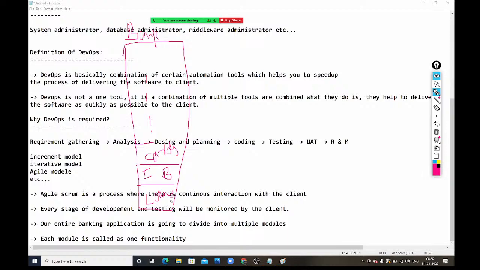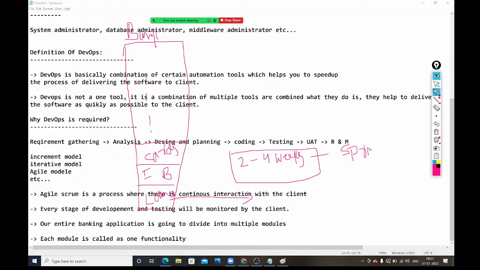Right? First, the loans module is started. To complete this entire loans module, assume it will take 2 to 4 weeks of time. So this 2 to 4 weeks of time is called one sprint. One sprint.